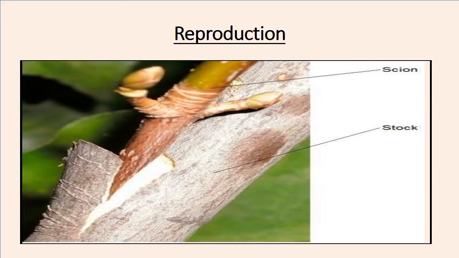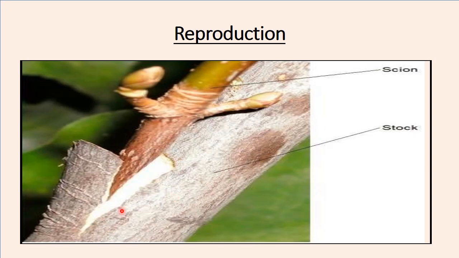So the next method is called grafting. In grafting, you get two stems. One is called a stock, the other one is called the scion. A stock is a stem where the upper part has been cut off, or we're not interested in the upper part. We're just interested in the bottom part because it has already developed a root system.